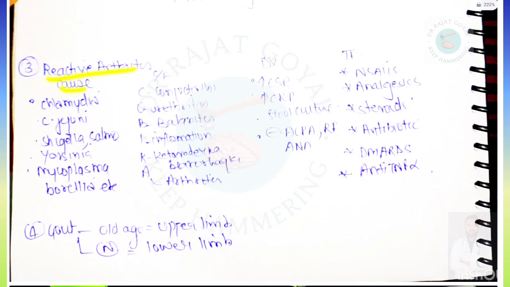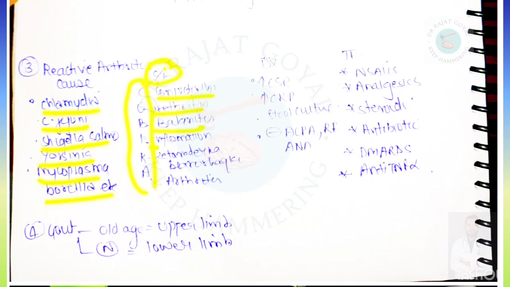Reactive arthritis. So causes of reactive arthritis can be Chlamydia, Campylobacter jejuni, Shigella, Salmonella, Yersinia, Mycoplasma, Borrelia, etc. And the clinical features will be, the trick is "cubica": conjunctivitis, urethritis, balanitis, keratoderma blennorrhagicum and arthritis. So we have to remember cubica.